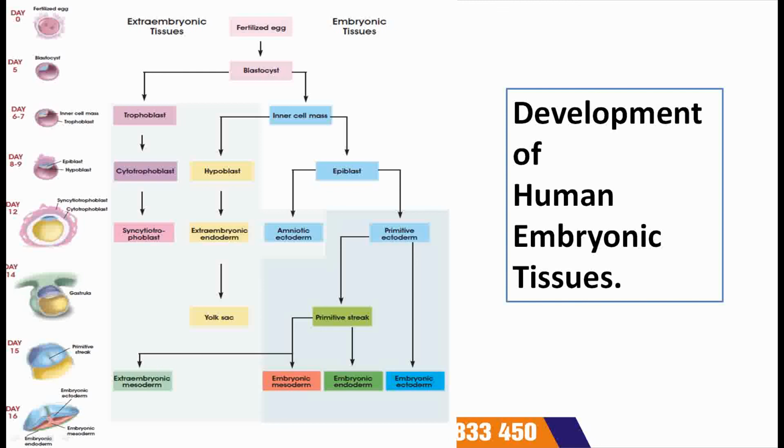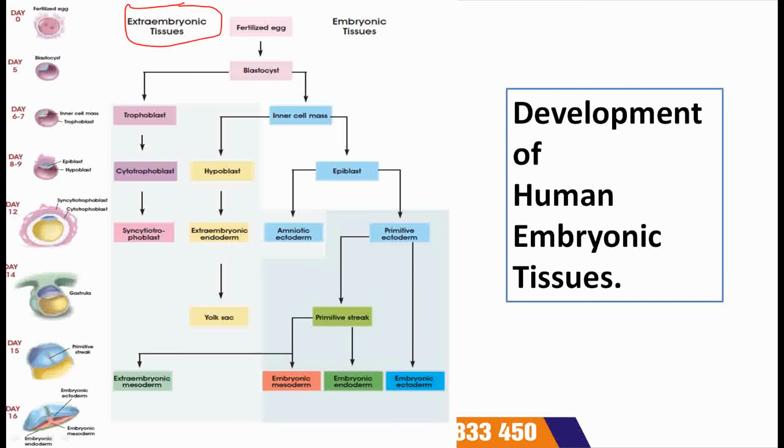Here in this diagram, you can see the development of human embryonic tissues. How human embryonic tissues are formed, you can easily understand from this image. These stages are given from day 0 to day 16. Till the 16th day, all the stages of human embryonic tissues are given in this diagram. These are extra embryonic tissues, and these are embryonic tissues. If I do a clear cut division, you can see extra embryonic and embryonic tissues.